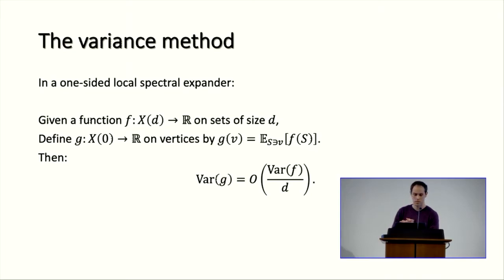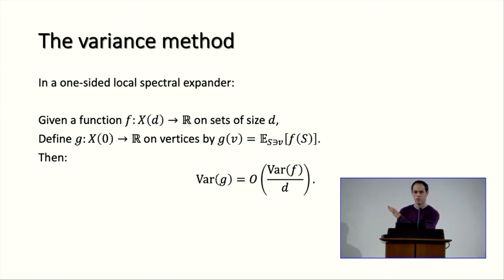Basically it says that if we have a high-dimensional expander, and we have a function F on its top faces, on the D-sets, then the variance of this function, when looked at from the point of view of the vertices, shrinks by a factor of D. Meaning if we define a new function G on the vertices, such that for every vertex we take the average of F on the faces that contain it, then the variance of G is roughly the variance of F divided by D.